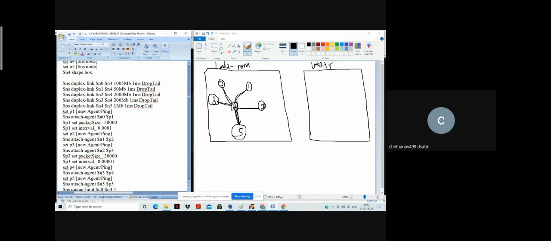When I send the packet from 0 to 4, I should know the IP address of node number 4. Then I'll send the packet, and it will also measure how much time the data packet takes to reach from 0 to 4, and at what time 4 sent the acknowledgement to node number 0.